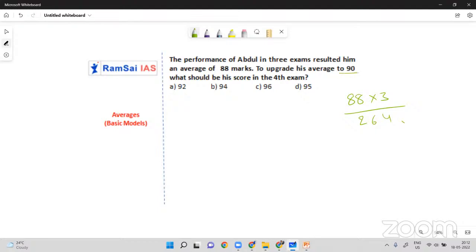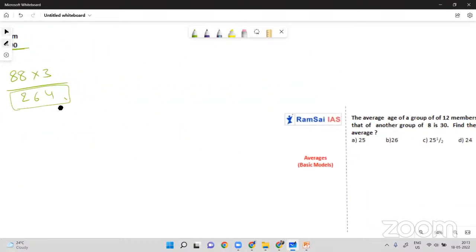To upgrade his average to 90, what should he score in the 4th exam? So after 4 exams, his average should be 90. So he should score overall 360, but till now he scored only 264. Are you getting it? Overall, he should get 360, but till now he scored only 264. So how many more does he have to score? 96. So option C will be the answer. This is also an average question only, but very simple, right?